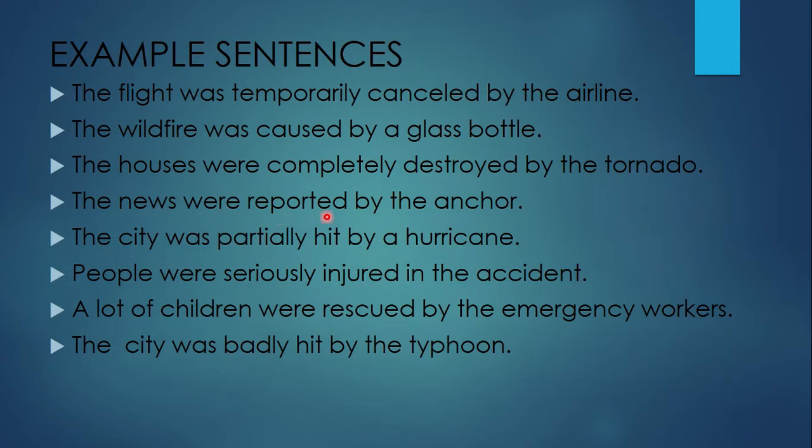The news were reported by the anchor. Okay, so anchor, remember, is el presentador. Yeah, so you have past passive and the agent. The city was partially hit by a hurricane. Okay, this is the adverb, and by a hurricane is the agent. People were seriously injured in the accident. Seriously is the adverb, okay? Then we don't have an agent here because probably we don't know or we don't want to mention it or the agent is not important. A lot of children were rescued by the emergency workers, okay?